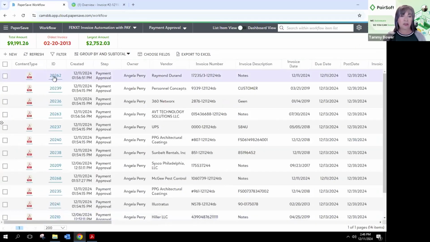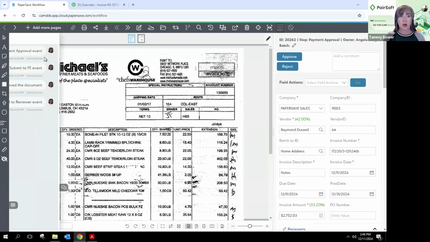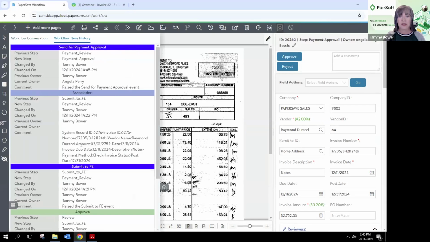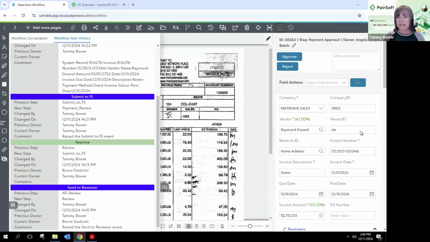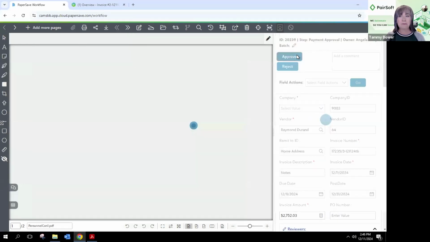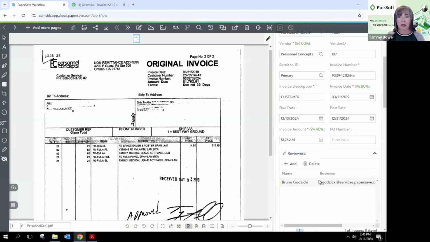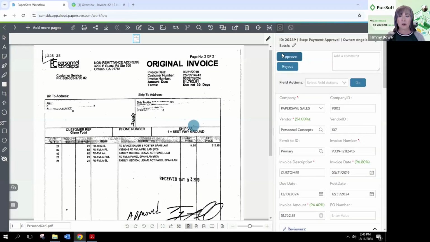Well, they can just look at those one at a time, right? They can look at the ones over a certain dollar amount, see who's approved them, when it was approved. They can see all the coding that was used to create the transaction inside of FENXT. And then they can hit approve, right? And go to the next one. And maybe only look at those that are, again, over that threshold dollar amount that they're most concerned about. They don't have to look at every single one of them.